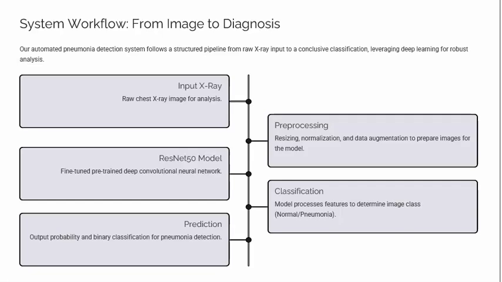And next is the ResNet50 model. The pre-processed image passes through our fine-tuned model, which extracts deep visual features. Next step is classification, where it interprets the features and outputs a label. Next comes the prediction output. The model produces a probability score indicating whether pneumonia is present or not.